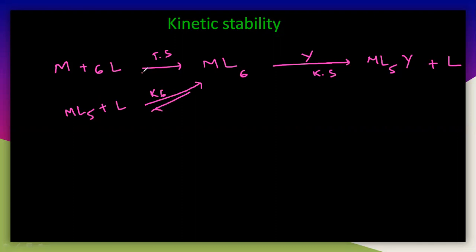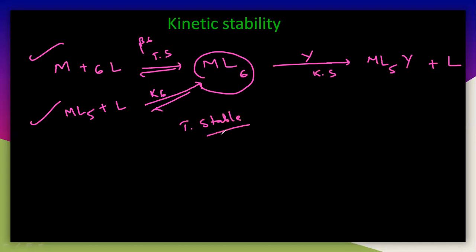Here you can write beta 6 because it is a cumulative stability constant, while the other is a stepwise stability constant. But you can synthesize it either way, and finally you get this product. If it is thermodynamically stable, that means we are getting a high amount of product, that is ML6.